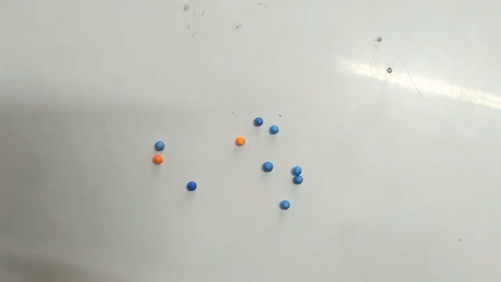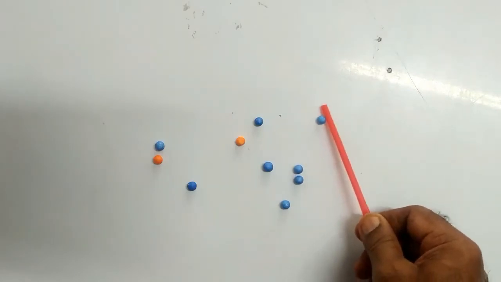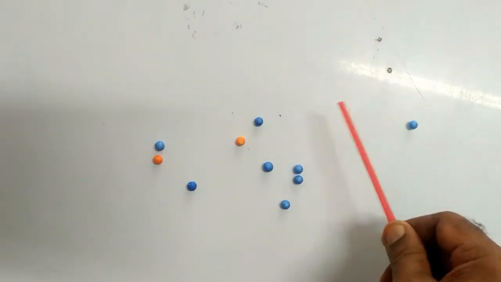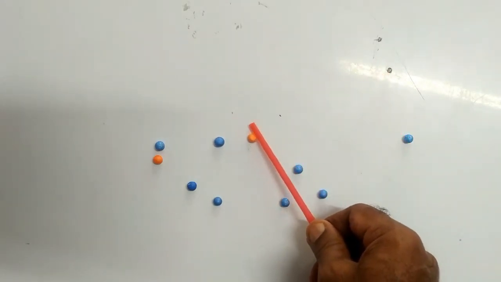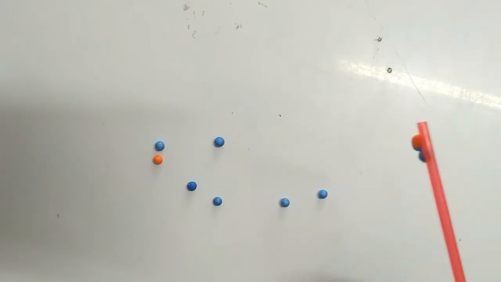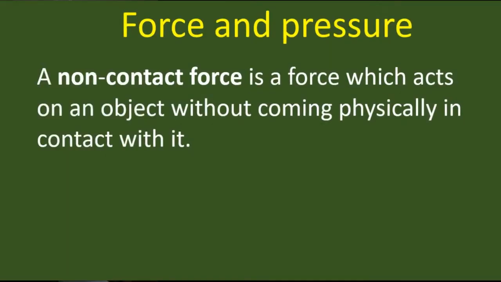You have seen when you rub a straw with plastic paper, it will attract a thermocol ball. Again, without having a direct contact. A non-contact force is one which acts on an object without coming physically in contact with it. So these are all the information which we have learnt in the previous classes.